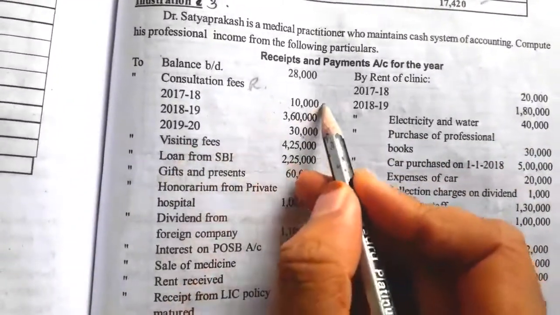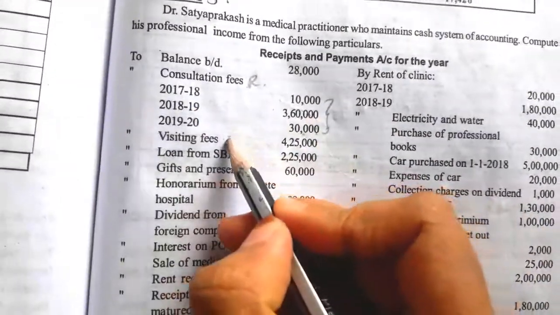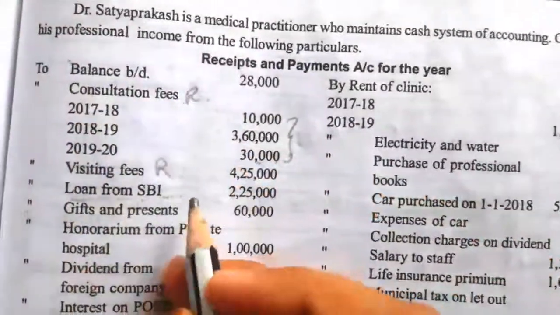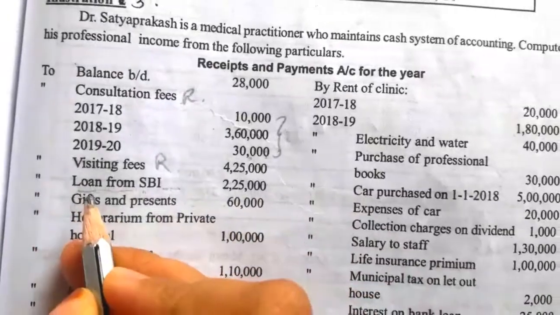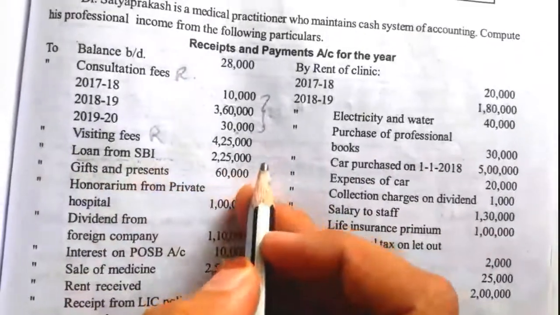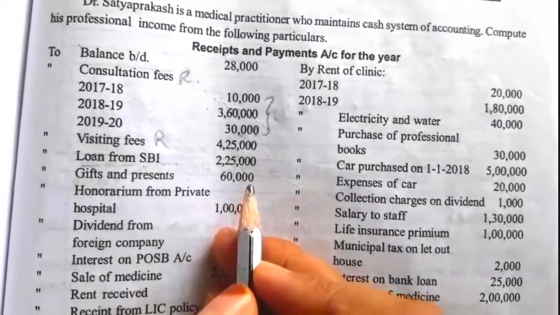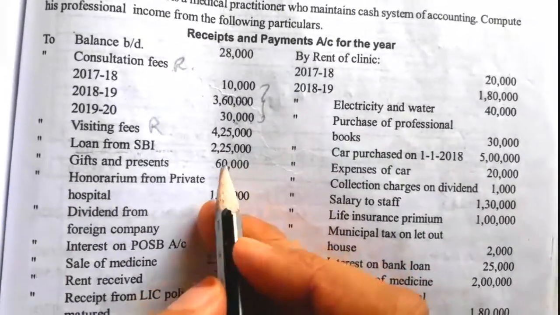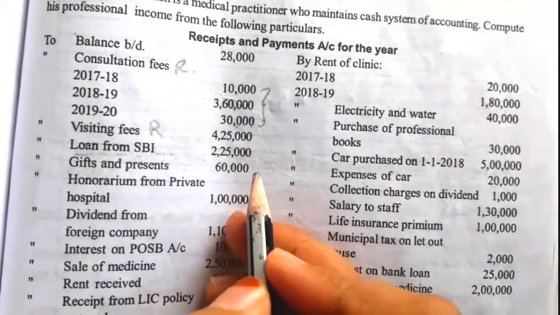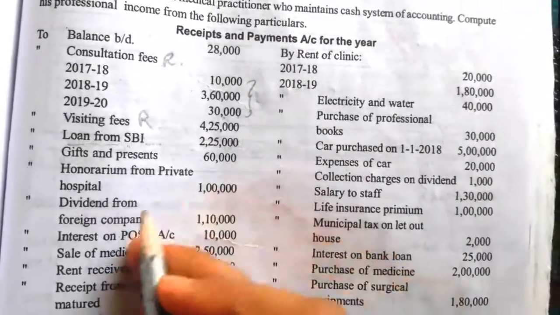Then visiting fees, all together we take, as it is also a receipt for the profession. Next one is loan from SBI. Loan is not a revenue receipt, so it is not taken as a professional receipt. Then gift and presents. If a gift is received from a patient, it is taken as a professional receipt. If it is received from others or a relative, it is not taken as a professional receipt.